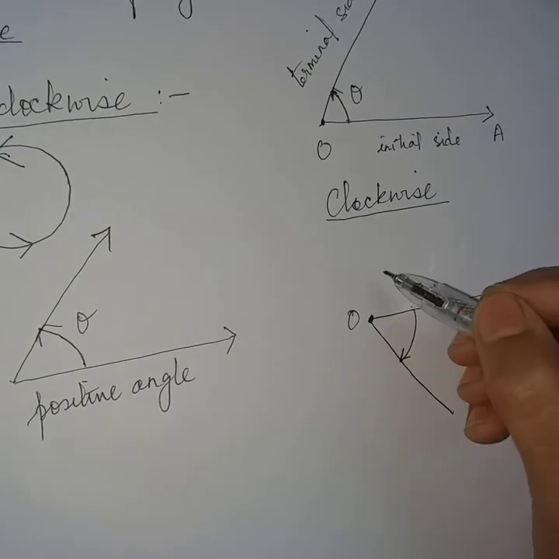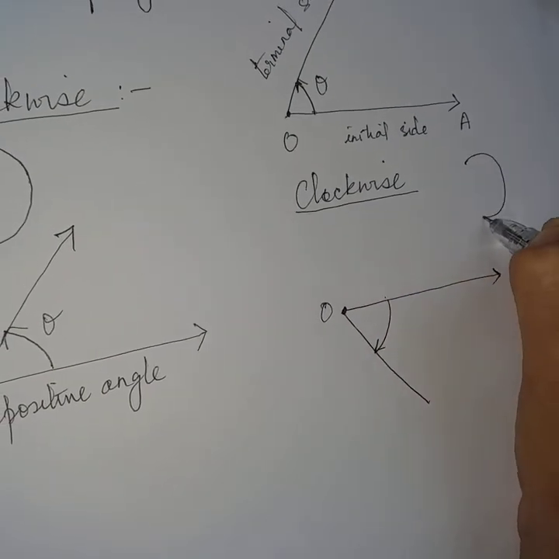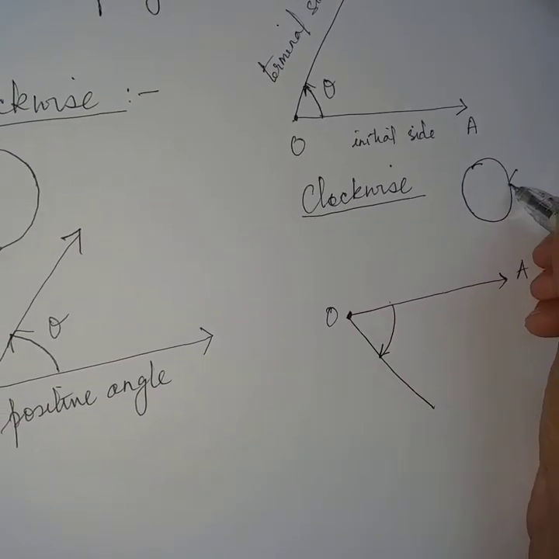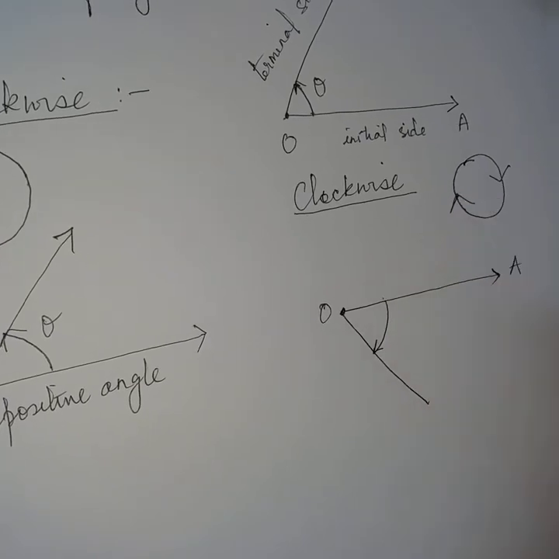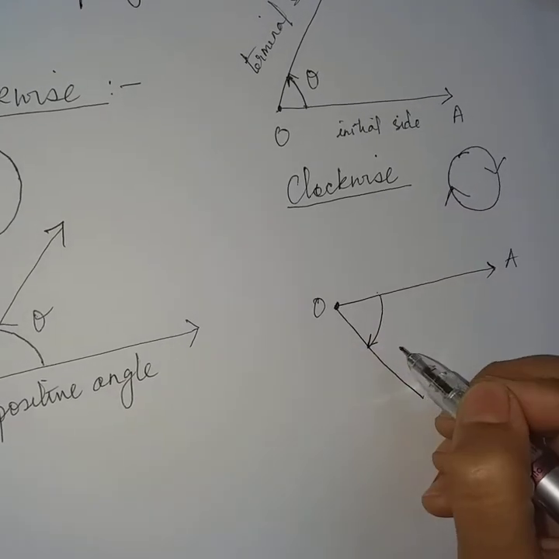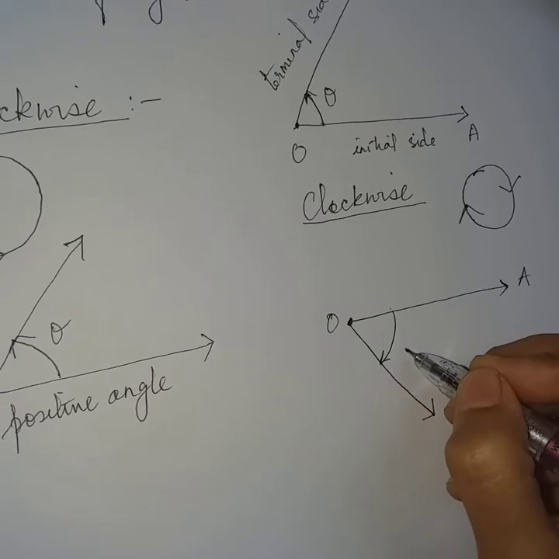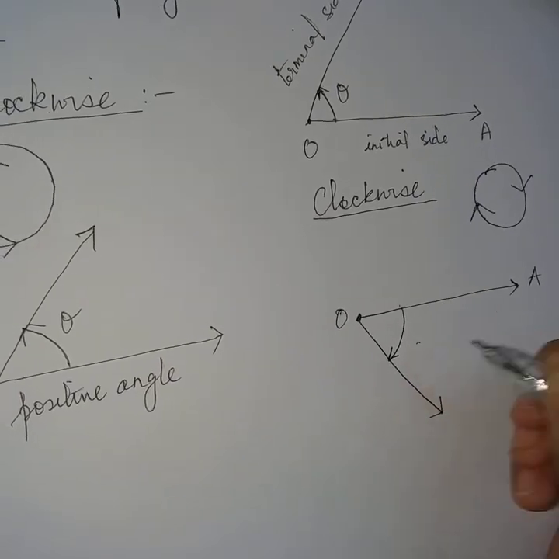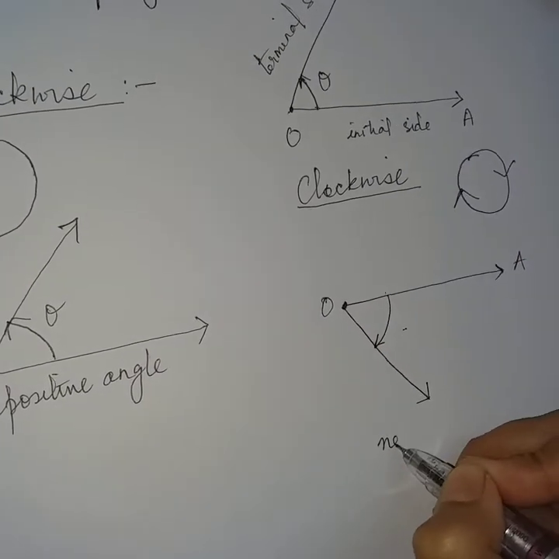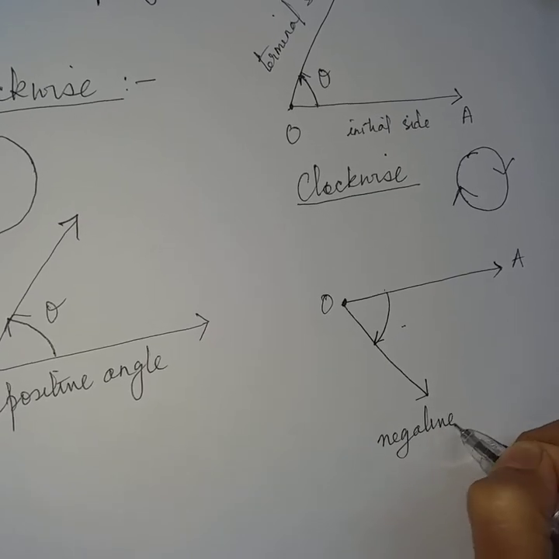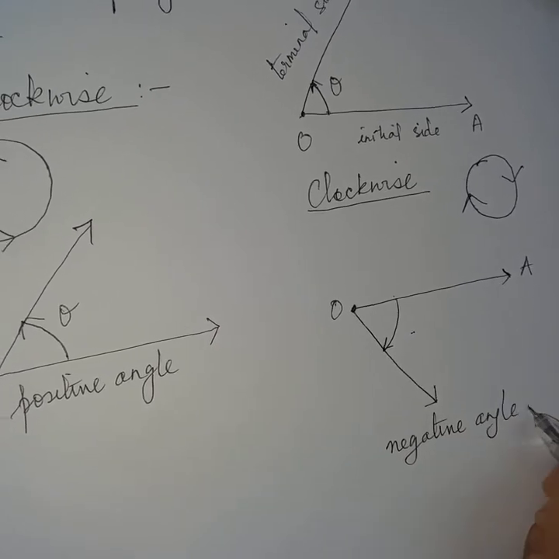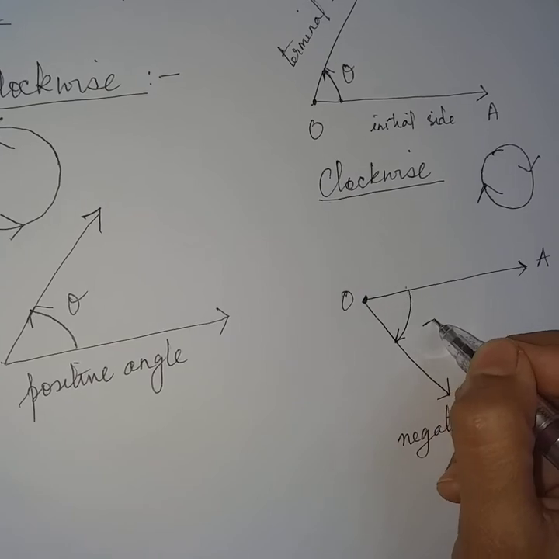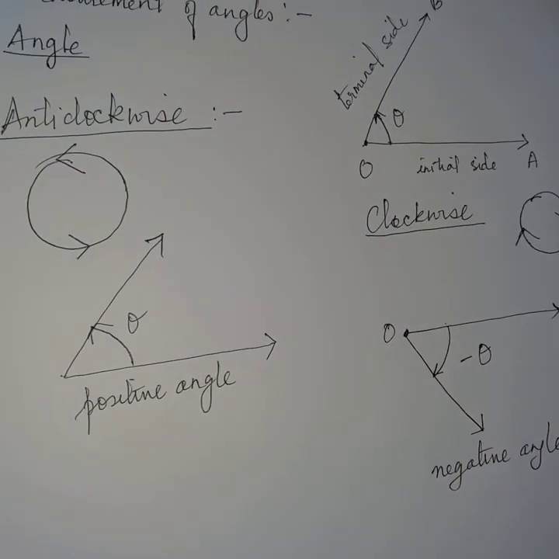Now we know how a clock rotates. It rotates like this. So if it is in the clockwise direction, then this angle is said to be a negative angle. This may be written as minus theta.